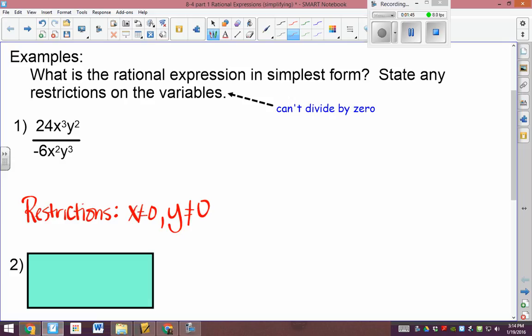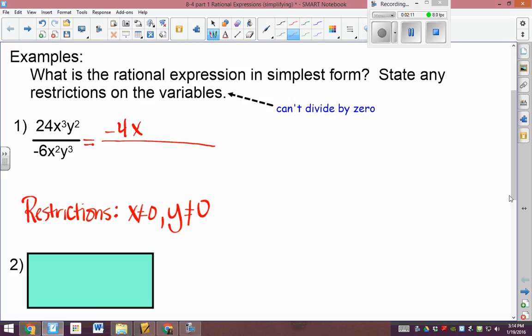So 24 and 6 have a common factor of 6. So divide each by 6, we get 4 and 1, but I'm not going to write the 1. And you brought the negative up top, which is fine. It can go anywhere. Just don't write it twice and don't lose it. Now, x squared and x cubed have a common x squared. So I can cancel 2 on the bottom and 2 on the top and leave just 1 on the top.